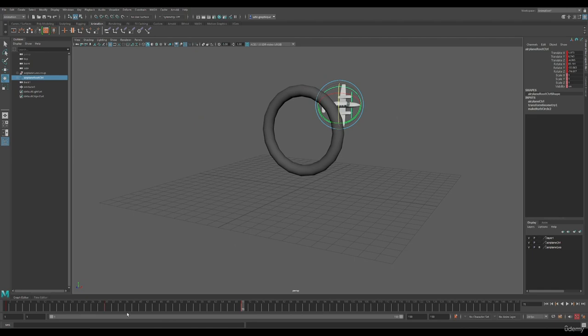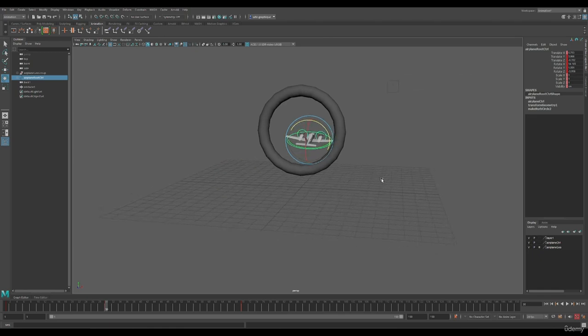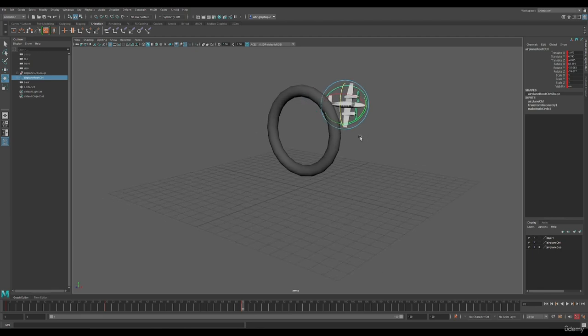Also, if I go to frame 30, you can see that not all of my channels were keyed, only the ones that I've moved. It'd be a good idea from time to time to go back over your keyframes and key all of the channels, so hit S. Here as well, because these are our main poses, so everything should be saved.